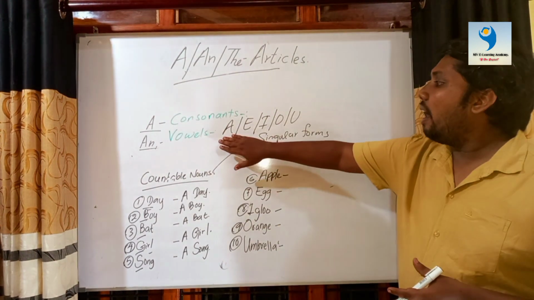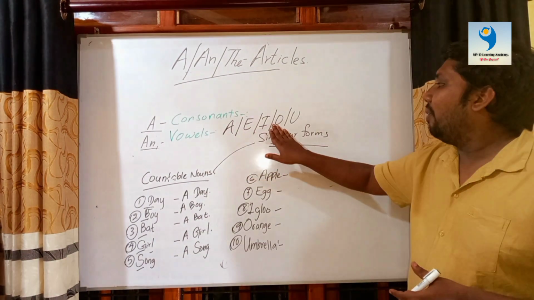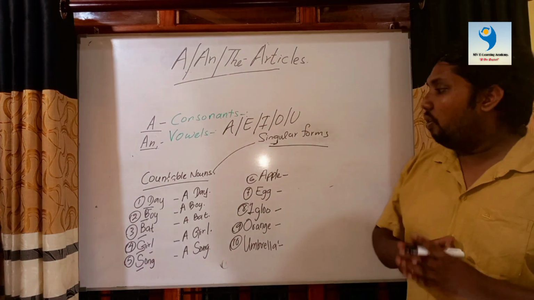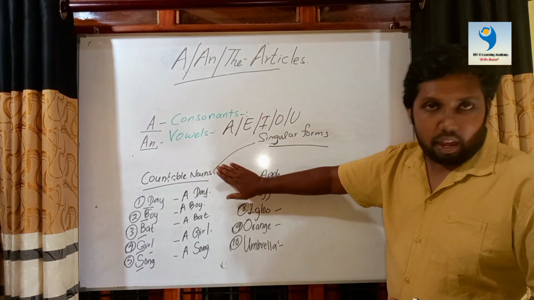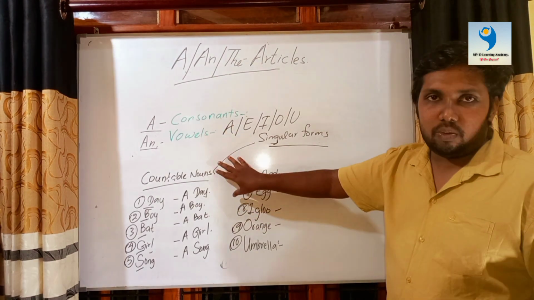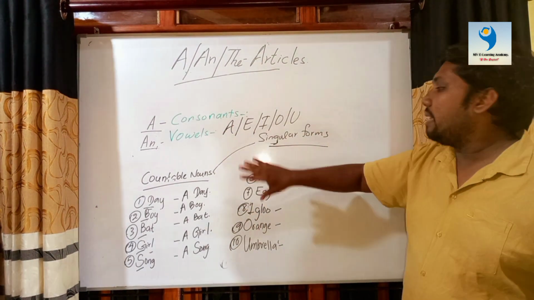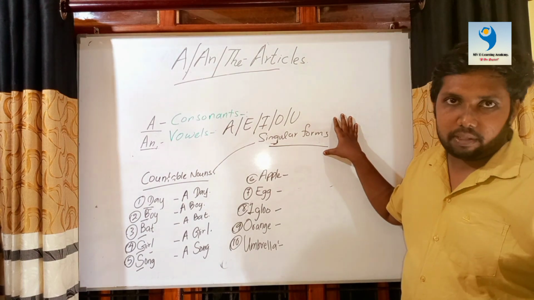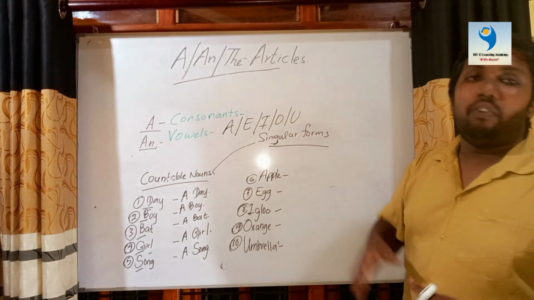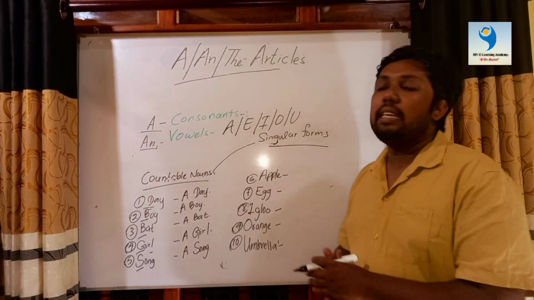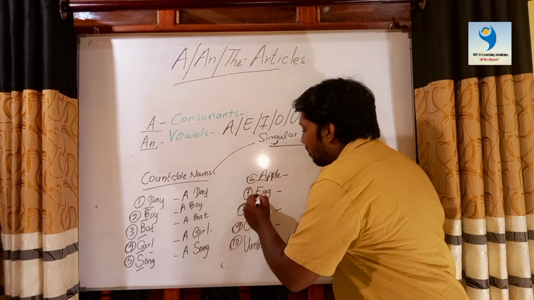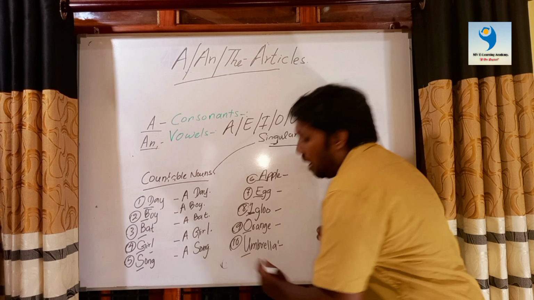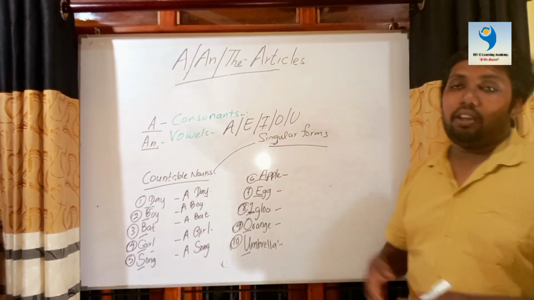Those letters are A, E, I, O, U. So we use article an on countable nouns. Those countable nouns have to be in singular form. At the same time, the first letter of the singular countable noun has to be a vowel letter. So we use article an in front of it.